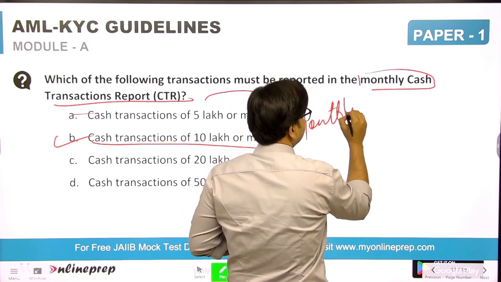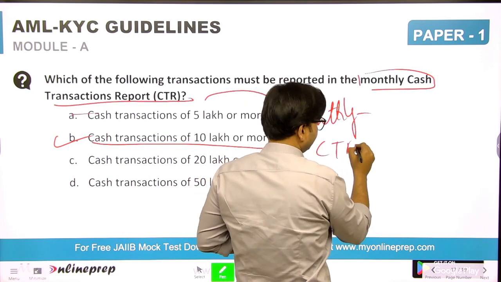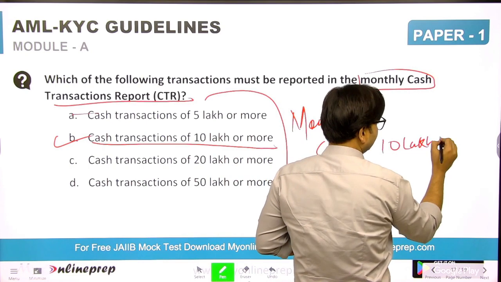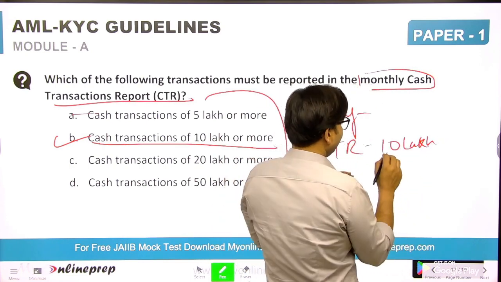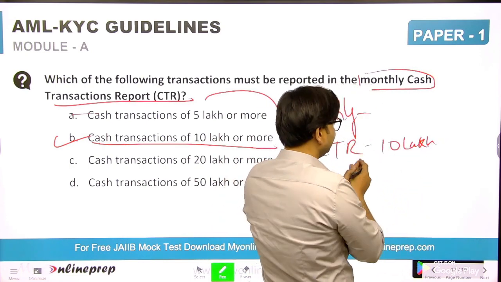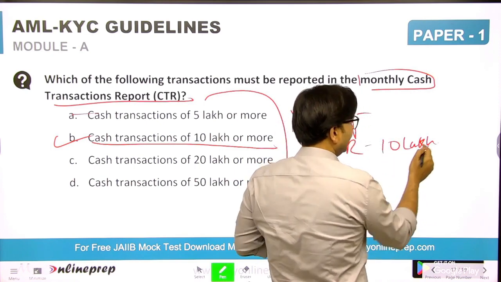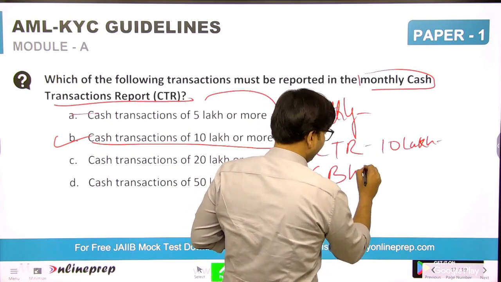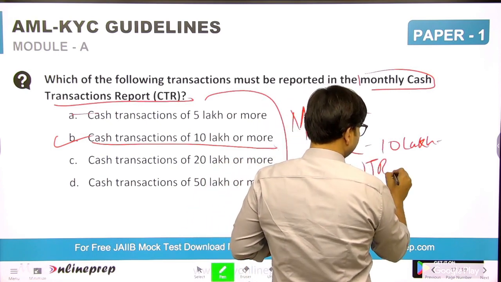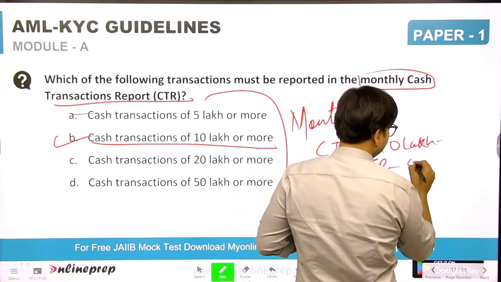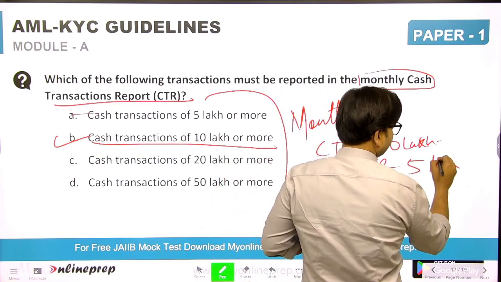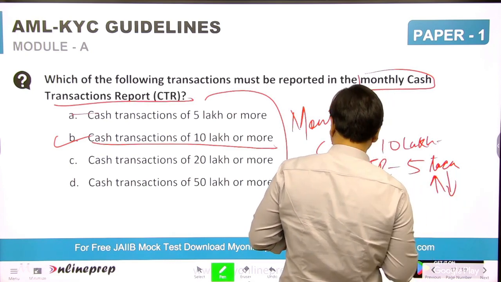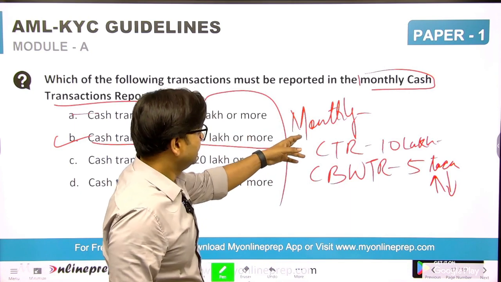These are monthly reports: cash of 10 lakhs and above, and any amount accumulated in a month of 10 lakh rupees, has to be considered. Then the cross border wire transfer report of 5 lakhs, whether outgoing or incoming, both have to be reported in the monthly report.